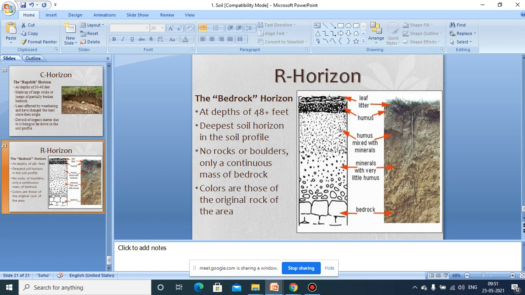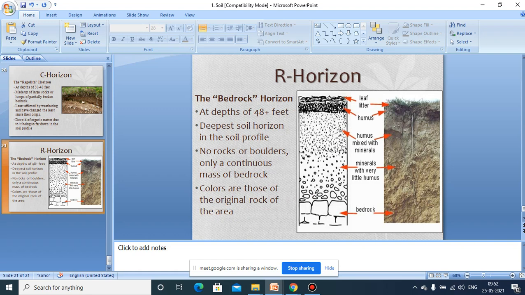So this is how we are able to observe these different horizons, which are clearly distinguished: the O horizon, A horizon, B horizon, C horizon, and the R horizon. And that R horizon is the parental rock. So this is all about the soil profile and the soil horizon. So here ends the discussion on the soil as an ecological factor.